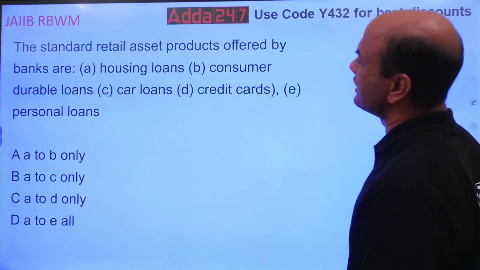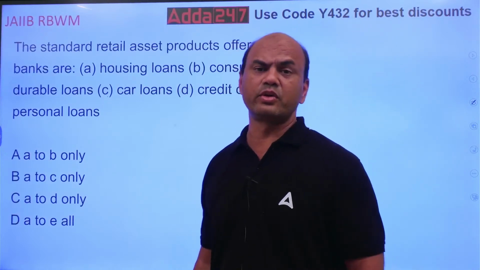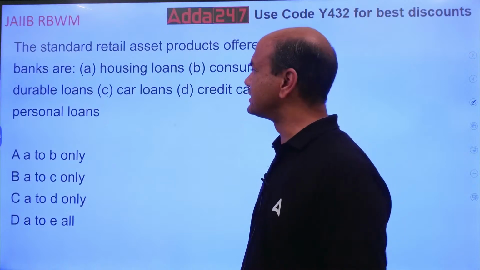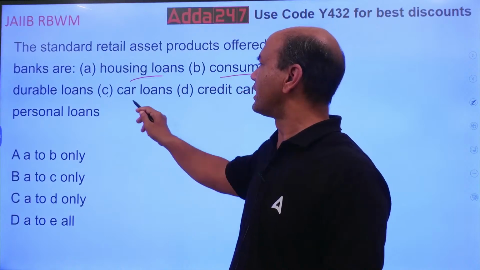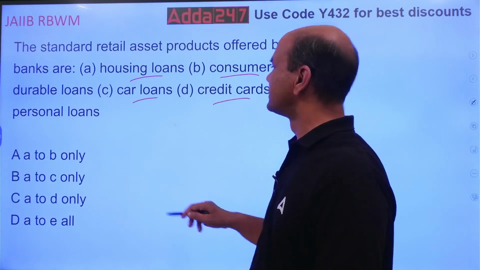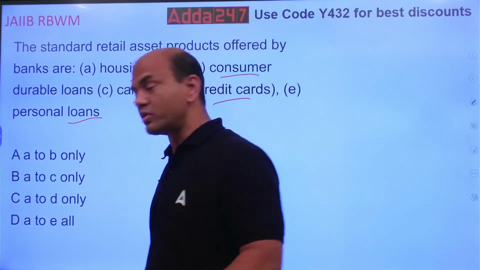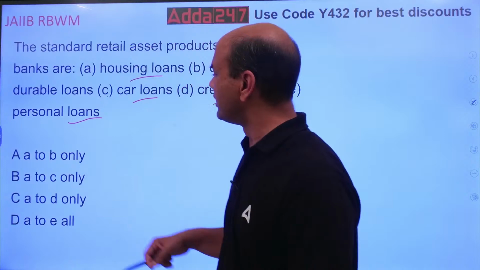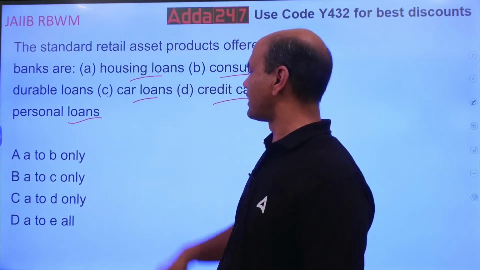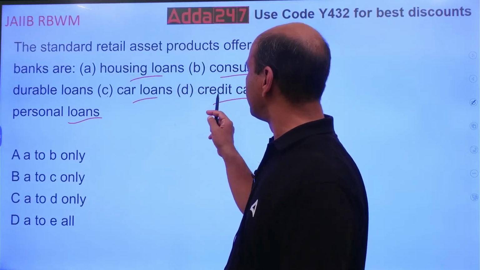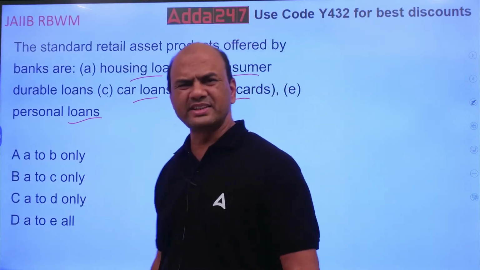Next, the standard retail assets offered by the banks are. So what are the standard retail assets? What do the banks offer in retail assets? Housing loans, consumer loans, car loans, credit cards, personal loans. What do we offer or what do we not offer? Look at the options. A to B means housing and consumer. A to C, housing, consumer, car. A to D, all, up to credit card. And A to E means all. Quite simple. What is the answer?